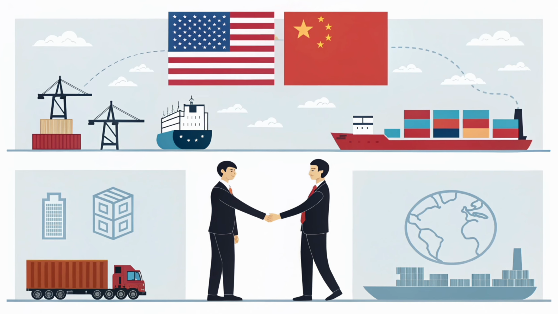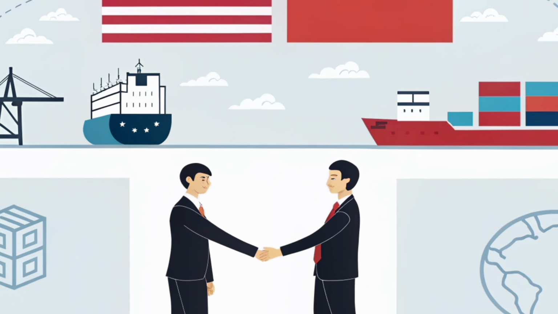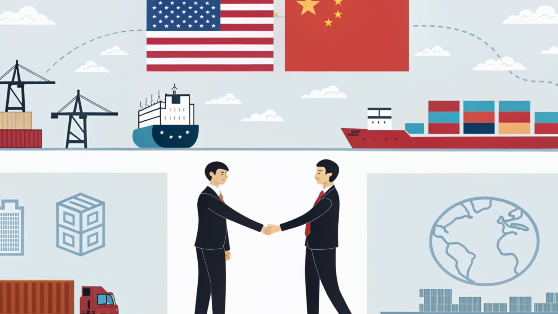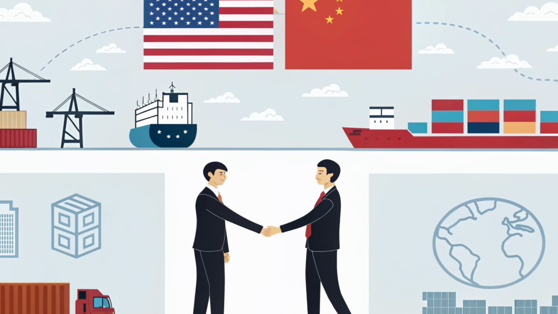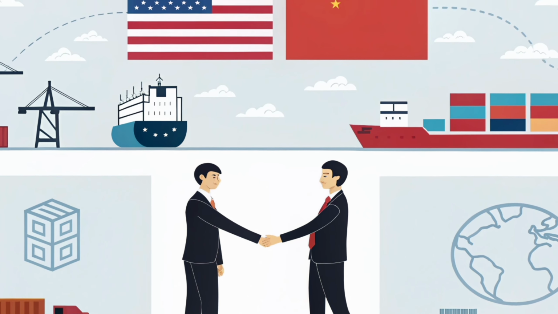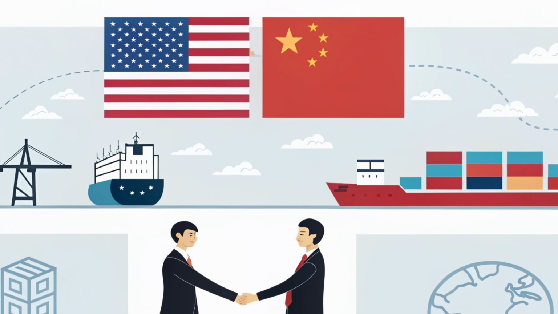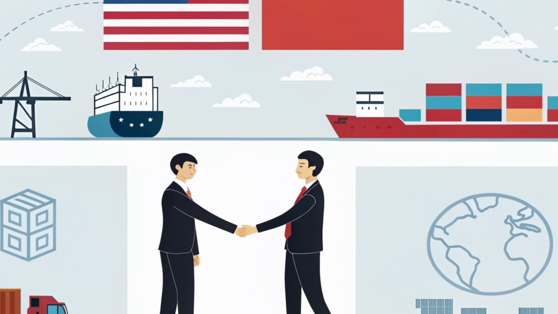The recent 90-day trade agreement between the USA and China can have significant effects on both countries' economies. Since the USA and China are two of the largest economies in the world, better relations between them can bring stability to the global market.